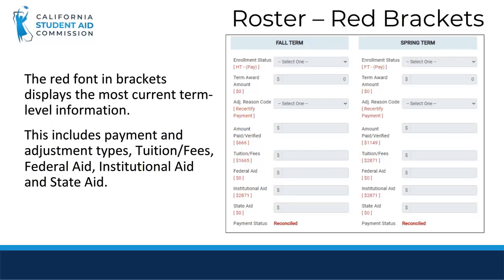Here is a screenshot from the roster. The red font in the bracket displays the most current term level information. This includes payment and adjustment types, tuition and fees, federal, institutional, and state aid.